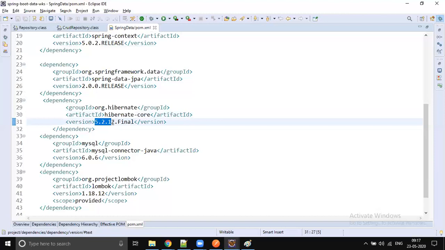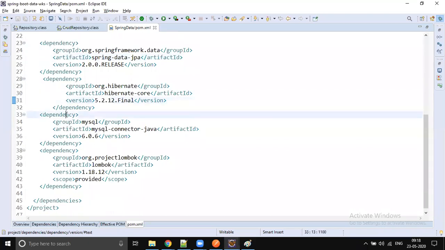Implementation. JPA is the specification. I already told, right? JPA is the specification. So the implementation is Hibernate. So we need to add Hibernate libraries, and we would like to use MySQL, right? MySQL connector. So we would like to connect to the same database, MySQL database only. So we need to add the MySQL jar. For sure, we need to add it in Spring Boot also. Whatever the database you are going to connect, that corresponding jar has to be added, no exception.